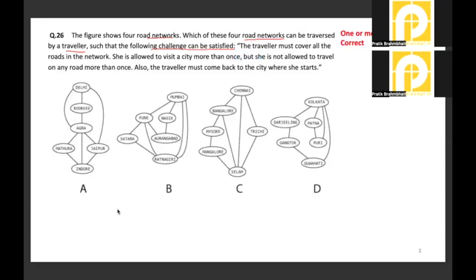These are the conditions, okay? The traveler must cover all the roads in the network, which means all the routes need to be covered by us. She is allowed to visit a city more than once. The cities or the nodes can be visited more than once, but she is not allowed to travel any road more than once. You can travel through a city more than once, but not the road, which means the line or the connection. Also, the traveler must come back to the city where she starts.